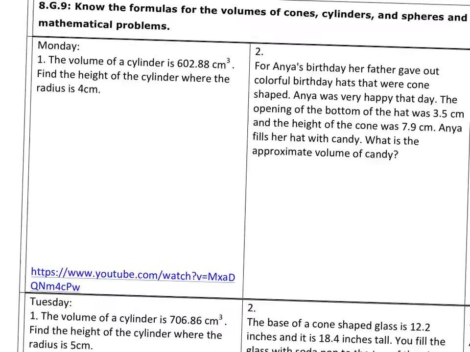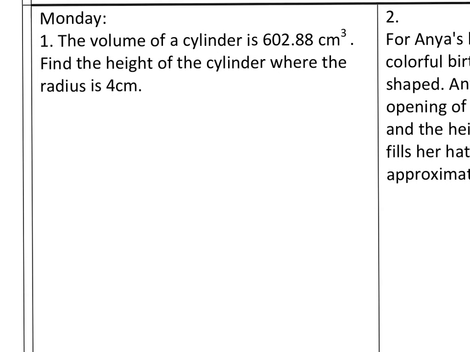Alright, here we go. Monday. Okay, easiest way to work these things out is just to go ahead and read it one time to yourself. So I can get out my pointer, here we go. The volume of a cylinder is 602.88 centimeters to the third power. Remember, if we're talking about to the third power, that's to the third dimension. So we're talking about volume here for sure. Find the height of the cylinder where the radius is 4 centimeters.